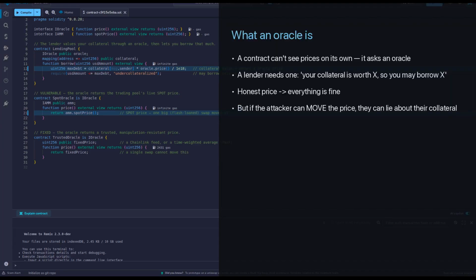Zach, first, what an oracle is. A smart contract can't see prices on its own, so it asks an oracle, a contract that reports what something is worth. A lender needs one to answer a simple question. Your collateral is worth how much? So how much may you borrow? If that price is honest, everything is fine. But if the attacker can move the price, they can lie to the lender about what their collateral is worth.